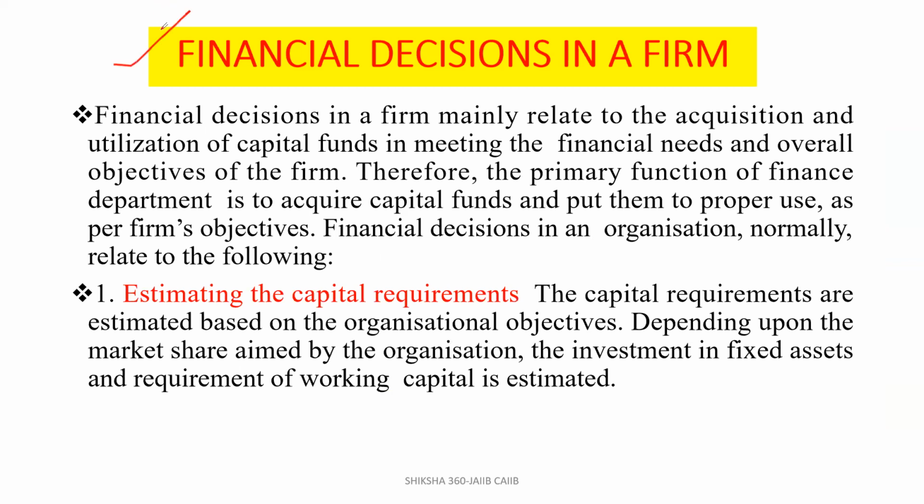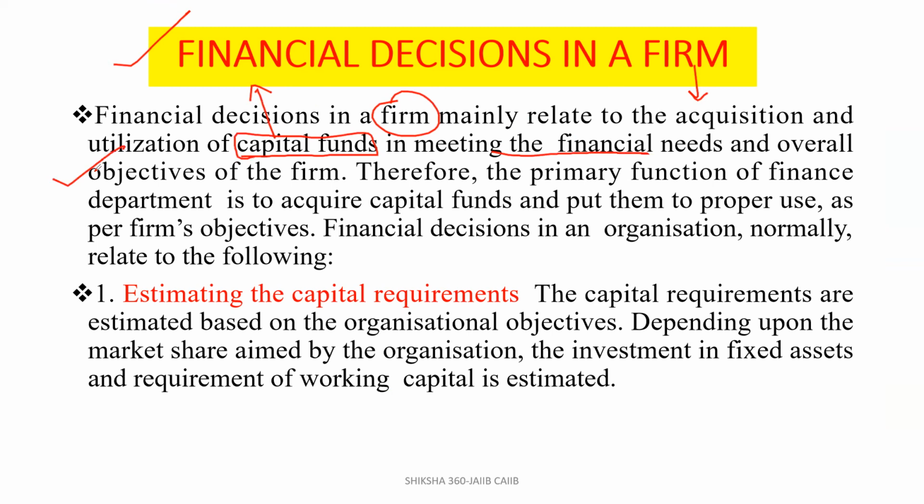So first one, financial decisions in a firm. What is the meaning of that? How we have to arrange the funds, where we have to utilize the funds, what is the requirement of long-term funds, what is the requirement of short-term funds, all these things. Financial decisions in a firm mainly relate to the acquisition and utilization of capital funds. Capital funds are used to create the assets in meeting the financial needs and overall objectives of the firm.